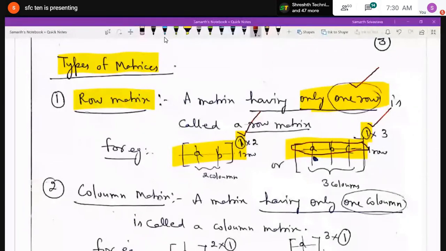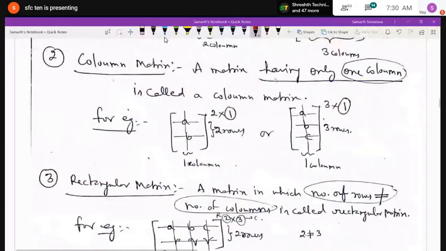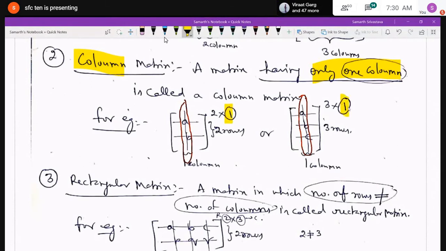A column matrix is that matrix which is having only one column. Like I have written, for example, a and b. So I have written two horizontal lines. That means it is containing two rows and one vertical line, that is one column. So order is 2 by 1. Similarly, if I write three elements a, b, c, three horizontal lines represent three rows, and one vertical line represents one column. So order of this matrix is 3 by 1.